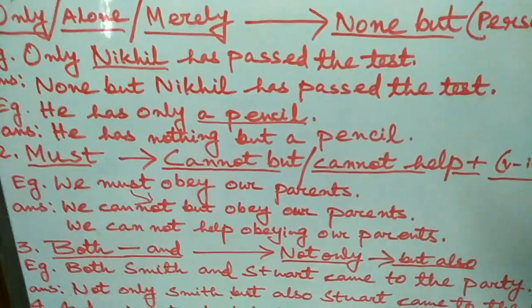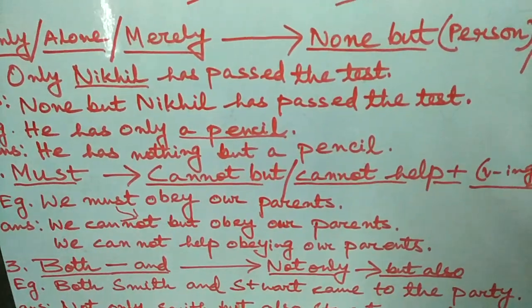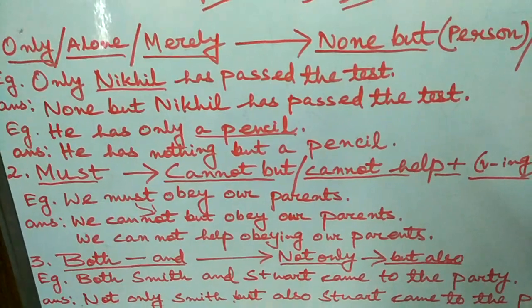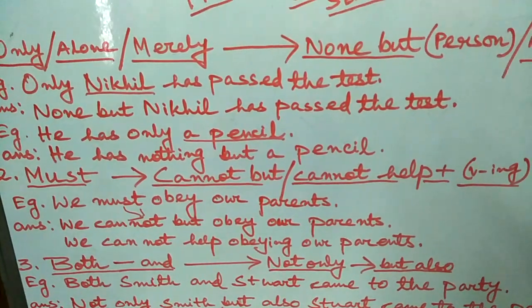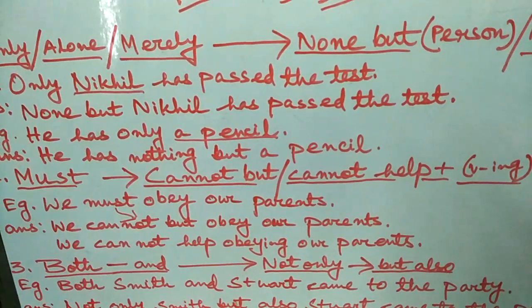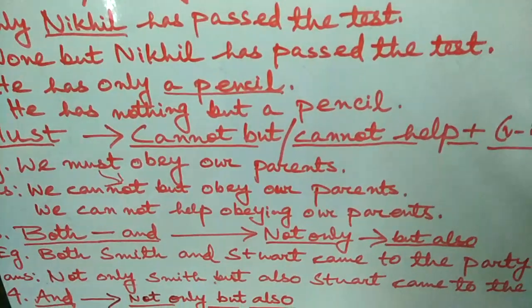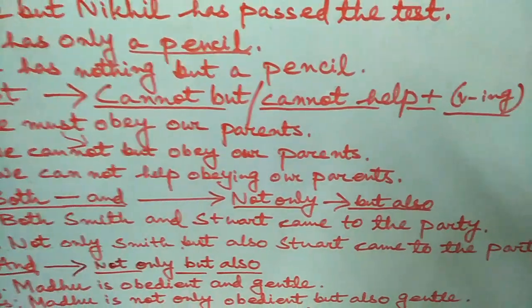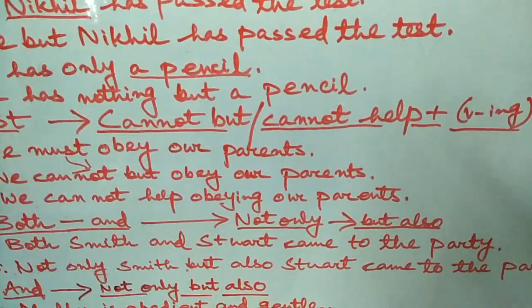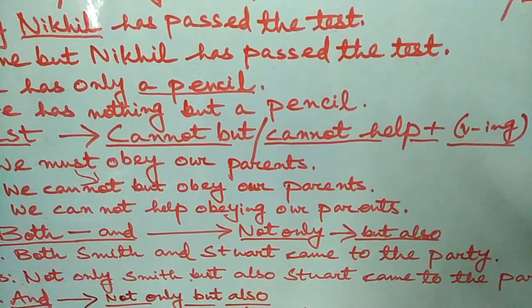Next, sometimes in a sentence a pair of words is used, that is both and. So whenever you see both and used in a sentence, you have to replace both and with not only but also. Look at the example. Both Smith and Stuart came to the party.